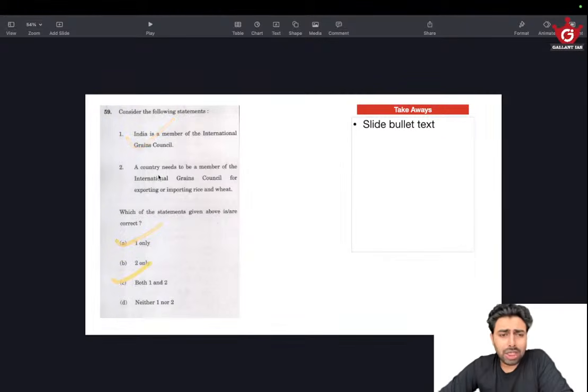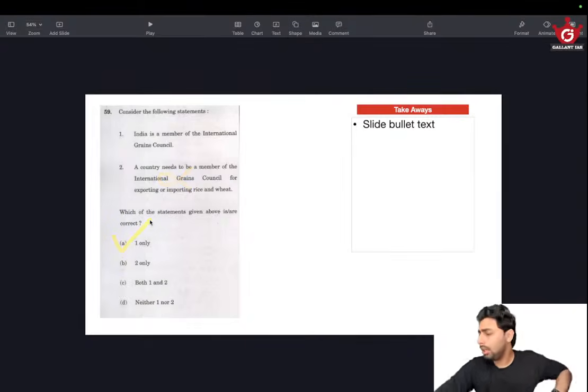So a country needs to be a member of International Grains Council for exporting or importing rice and wheat. That seems a bit far-fetched, because imagine a nation which is poor, like most of the African or South American nations, or the ones that are riddled with war. What if they are not members of International Grains Council? How will they survive? Rice, wheat, or grains are fundamental staples for any civilization, any economy, or any country. So needing to be a member for exporting rice and wheat seems far-fetched, because that's an extreme statement and the practicality of that can be questioned. That's how I eliminated 2 and arrived at 59A.